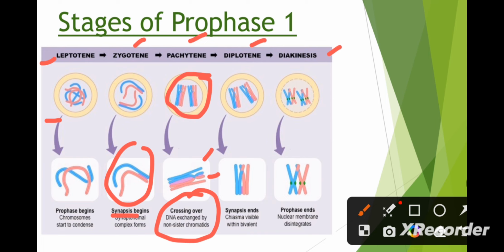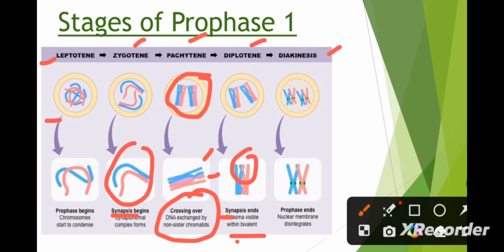Now, the fourth step is diplotene. During diplotene, the synaptonemal complex, which was formed during zygotene, now dissolves. But at some points, at the sites of the crossovers, you can see X-shaped structures. These X-shaped structures are called chiasmata. This one is known as the chiasmata, which shows that the chromatids have crossed over.